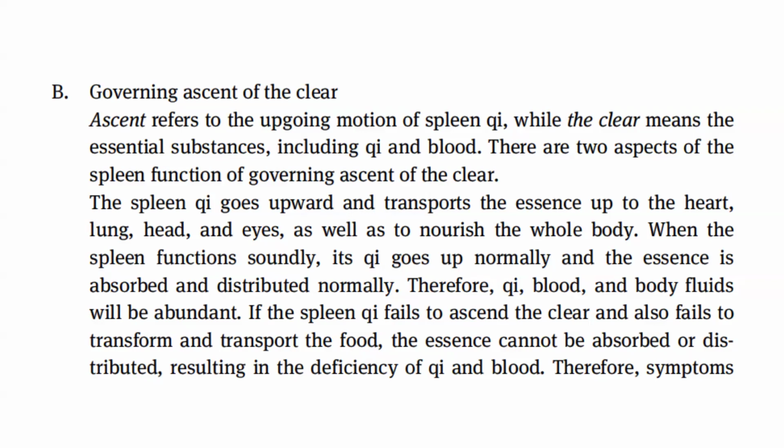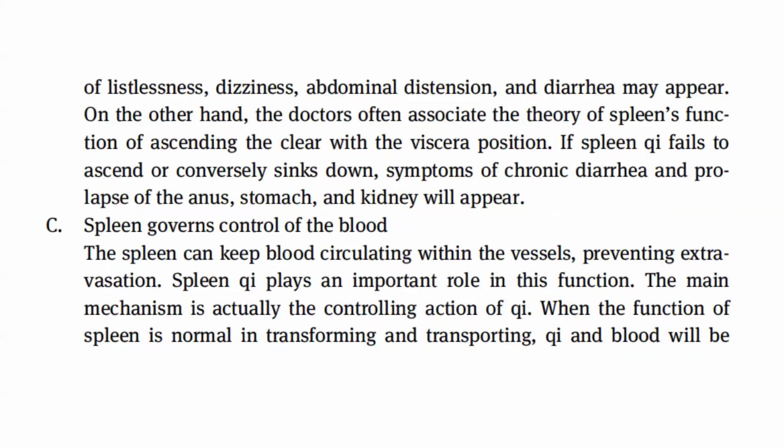When the spleen functions soundly, its qi goes up normally and the essence is absorbed and distributed normally. Therefore, qi, blood, and body fluids will be abundant. If the spleen qi fails to ascend the clear and also fails to transform and transport the food, the essence cannot be absorbed or distributed, resulting in the deficiency of qi and blood. Therefore, symptoms of listlessness, dizziness, abdominal distension, and diarrhea may appear.